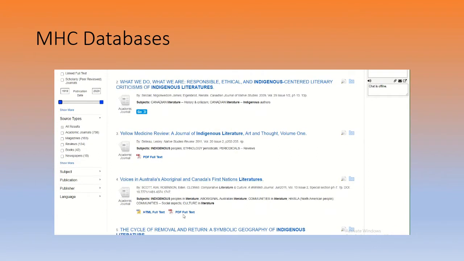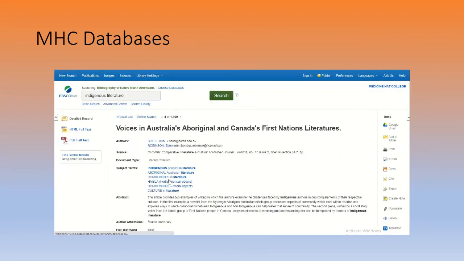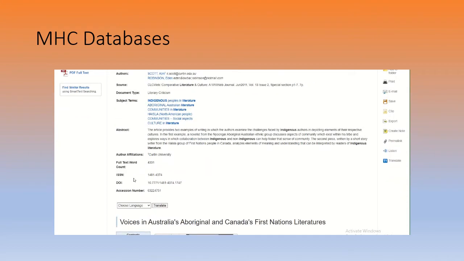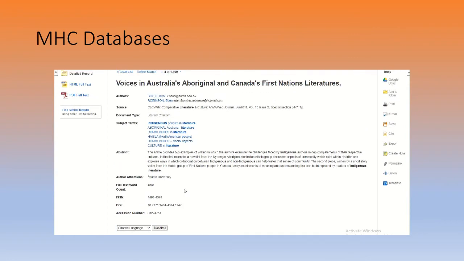So I'm not going to even click on the PDF yet. I want to click on this to read the abstract. Every article should have one. All the research within here, the journal articles, should have an abstract, just describing what it's about. And it's important to read the abstract, because what you don't want to do is read 15 or 20 pages and then realize it has nothing to do with what you're writing on, your expository or your later essays.